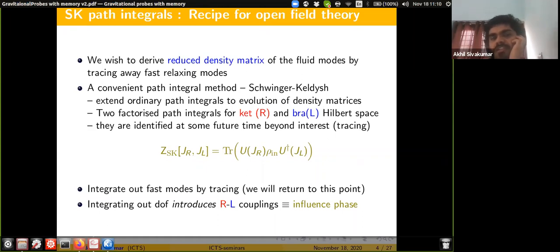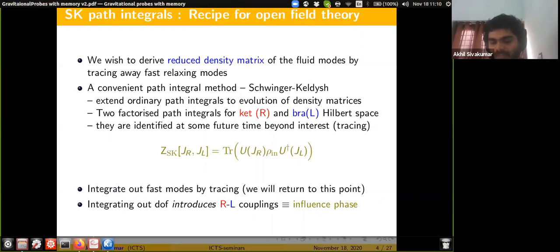It's called the Schwinger-Keldysh method, where you extend the usual path integrals for evolution of some initial state to some final state, to some double path integral, which takes care of both the Ket and Bra degrees of the density matrix independently.